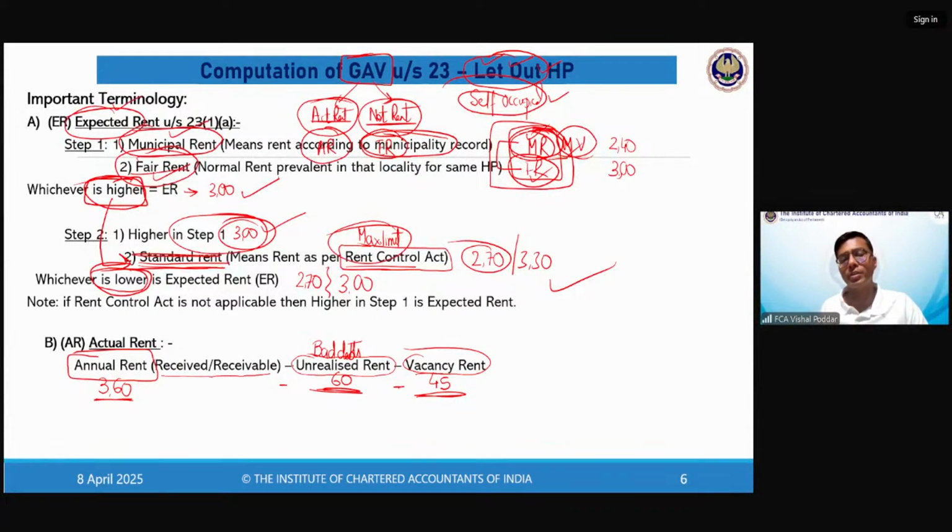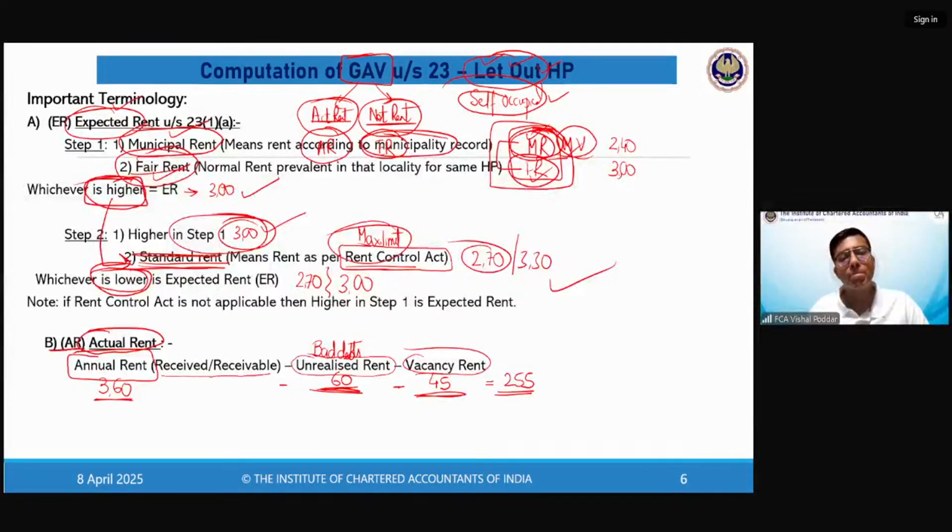So 12 months rent is 360. From this you deduct bad debt, if there is any. This will happen only in the year when the tenant has left the property and is no longer traceable. That is where it will be called bad debts. And then vacancy rent is the rent for the period when your property was idle, was vacant because you did not get a tenant. Now, when I subtract all this, the balance I'm getting is 255. This will be called my actual rent, that is AR.